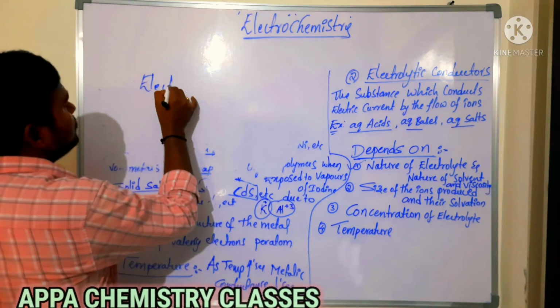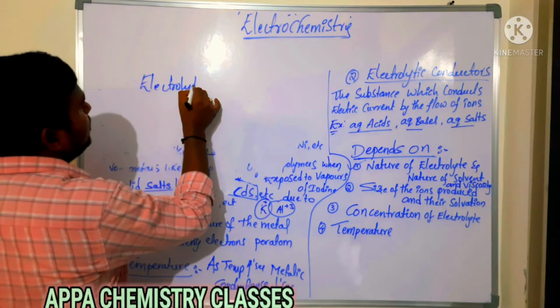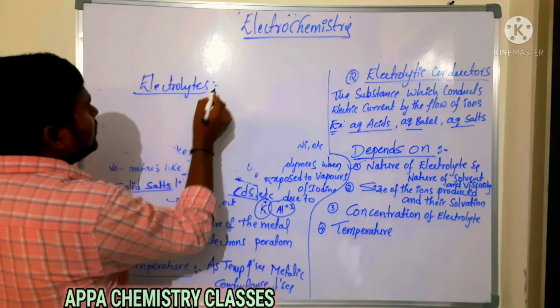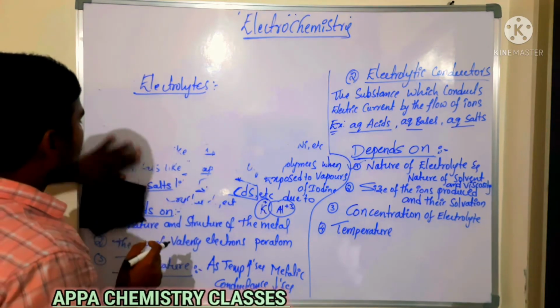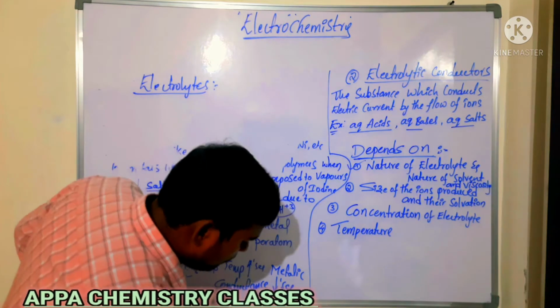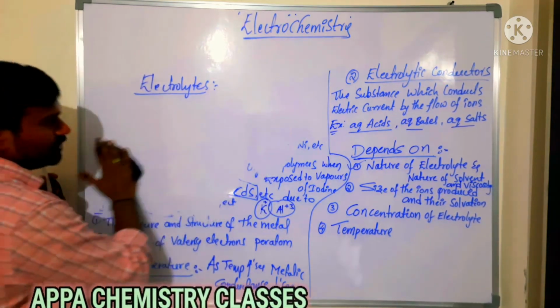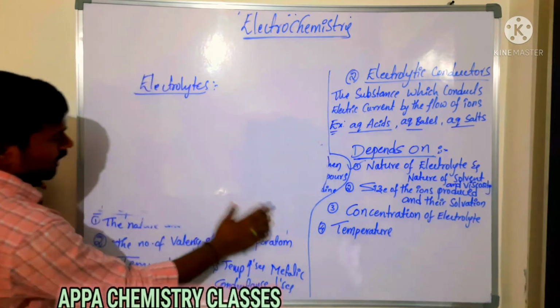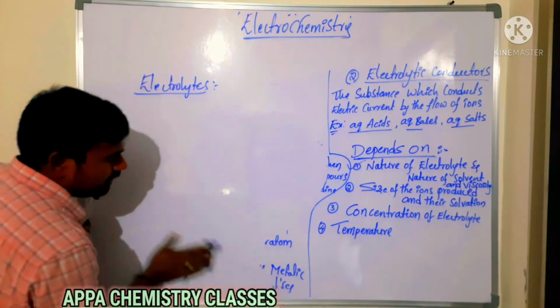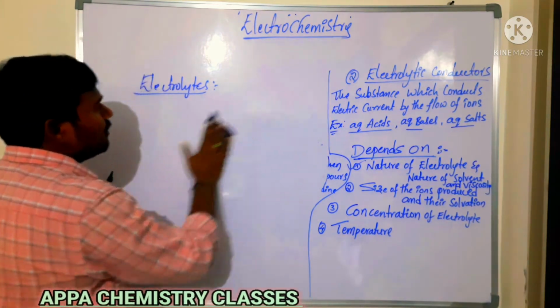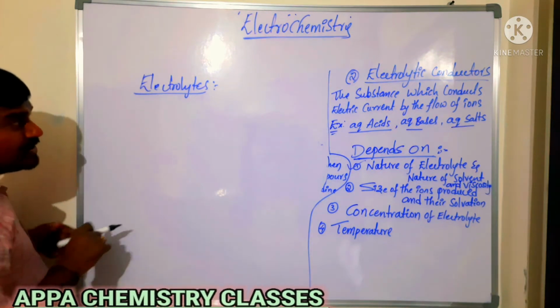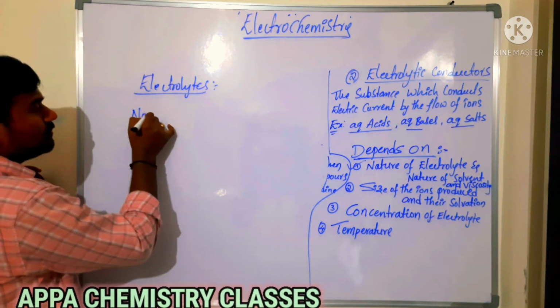An electrolyte is a substance which allows electricity to pass either in the molten state or in aqueous solution. What is a non-electrolyte?